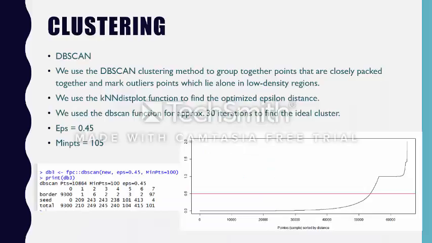Now we move on to dbScan. We use the dbScan clustering method to group together closely packed points and mark the outliers which affect our model. We used the kNN dist plot function to optimize the epsilon distance. After many iterations, we found the distance to be 0.45 and min points to be 105 to 100, and you can see below on the left side the border, seed, and the total points.